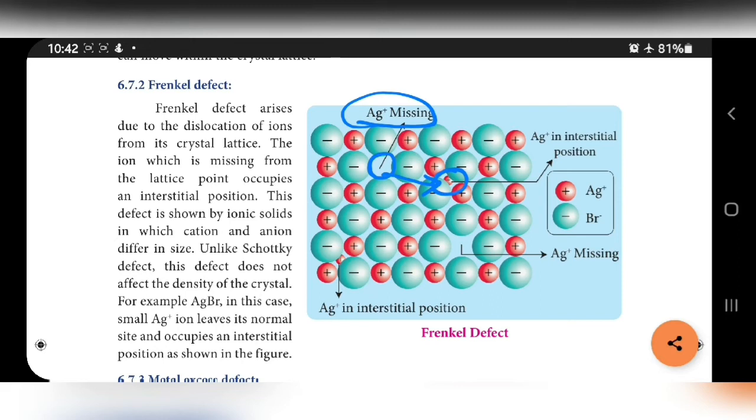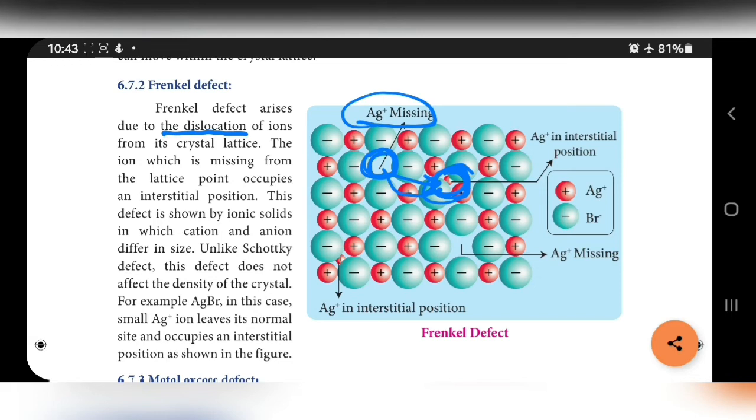That is, it occupies the interstitial position between the anions. In Schottky defect, ions are missed. Equal numbers of positive and negative ions are missed. But in Frenkel defect, it occupies the interstitial space between the anions. That is the difference. Frenkel defect arises due to the dislocation of ions from its crystal lattice. Dislocation, instead of here, it occupies here.